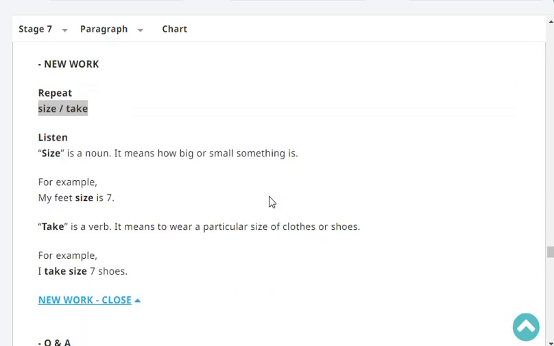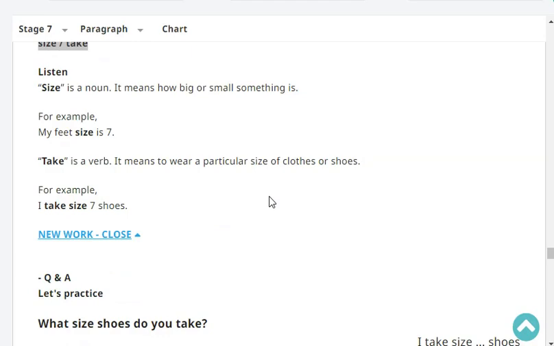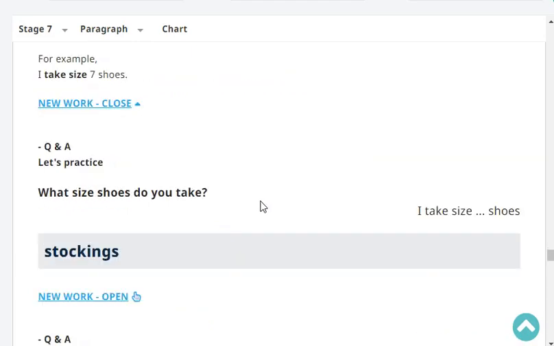Okay, listen. Size is a noun. It means how big or small something is. For example, my feet is size 9.5. Take is a verb. It means to wear a particular size of clothes or shoes. For example, I take 9.5 shoes. Let's practice. What size shoes do you take?